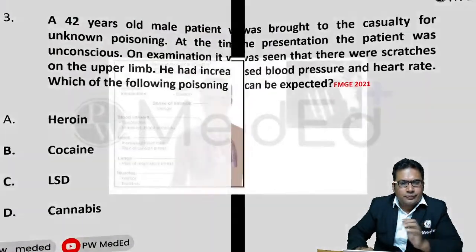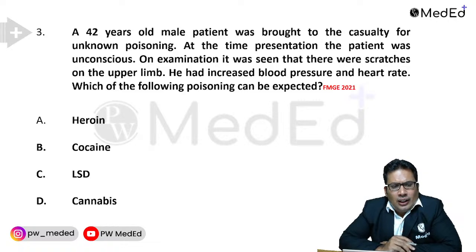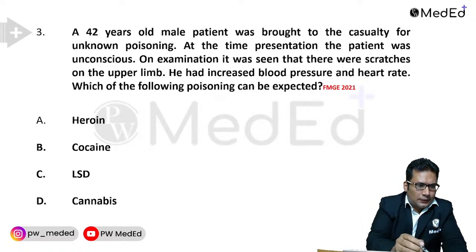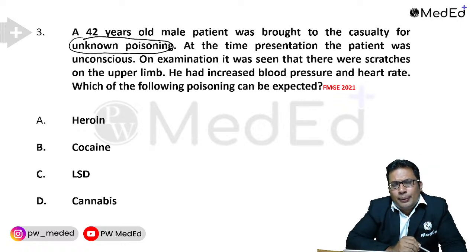Next question. Question number 3. A 42-year-old male patient was brought to casualty for unknown poison. At the time of presentation, the patient was unconscious.